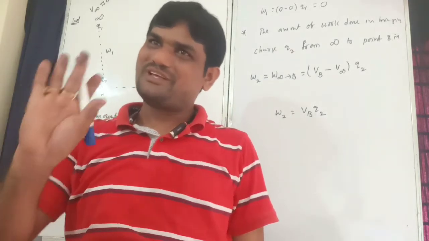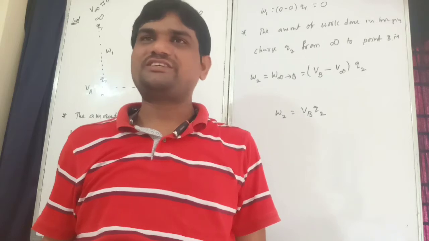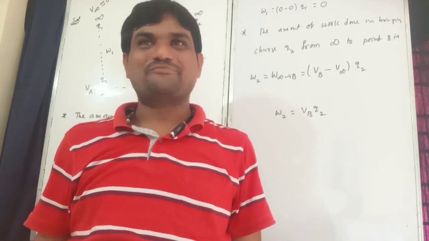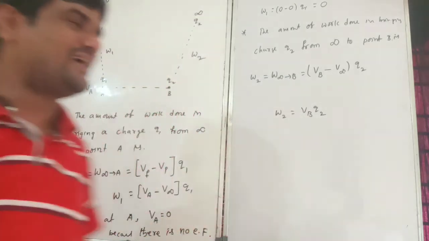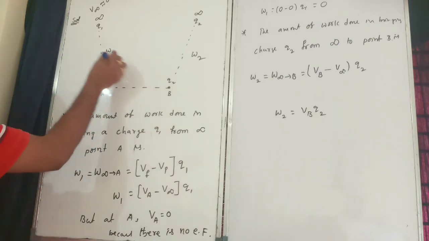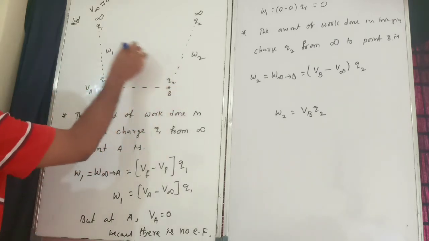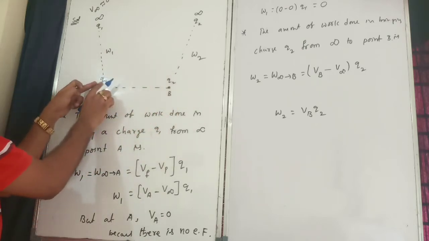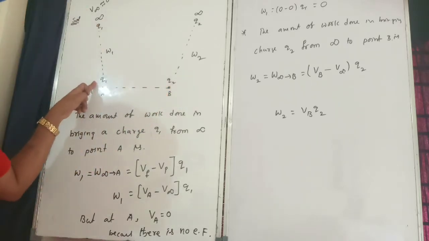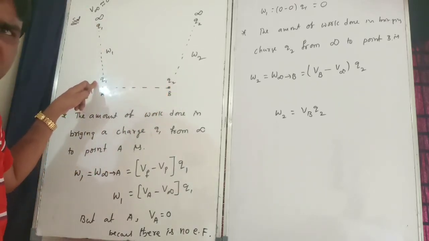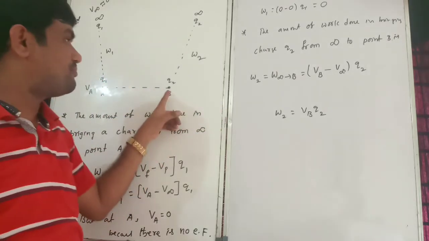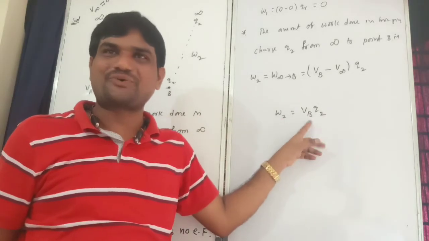Why? Because some potential should be there. The doubt will come: in the previous options, we already brought the Q1 charge here. The Q1 charge gives some potential in this direction. So Q1 charge can exert some potential on point B. That's why the potential at B, VB, is not equal to 0.